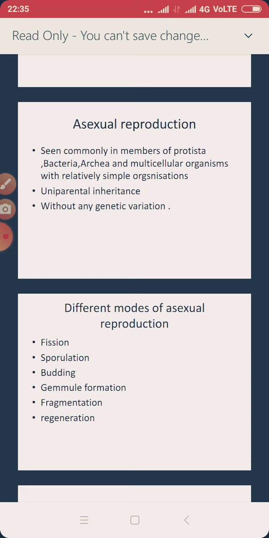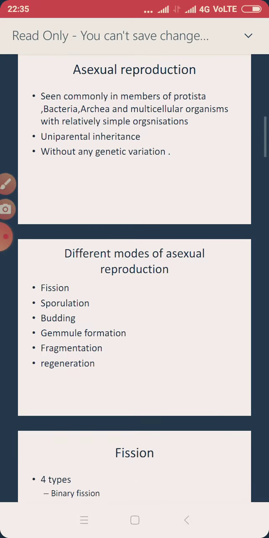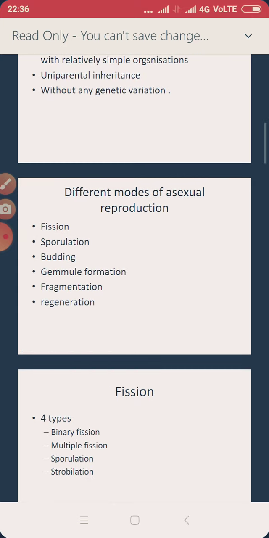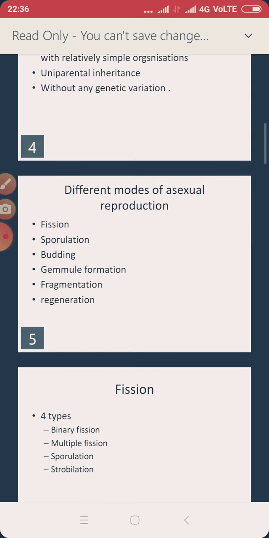That is, it is seen in members of Protista, bacteria, archaea and multicellular organisms. Which type of multicellular organisms? Those with relatively simple organizations. And for asexual reproduction, two parents are not required, so we call it uniparental inheritance. Without any genetic variations, we do not see a major variation in such living organisms. Now let's go one by one, like what are the different forms of asexual reproduction.